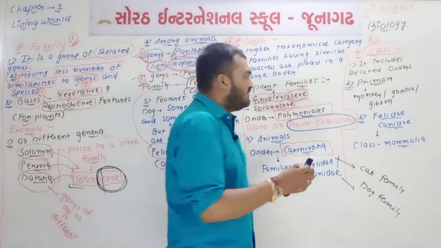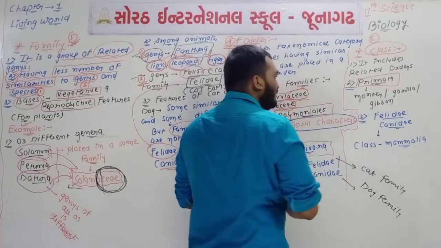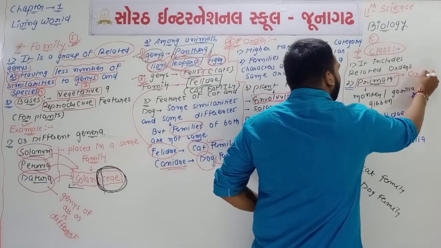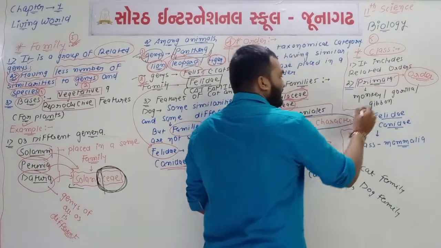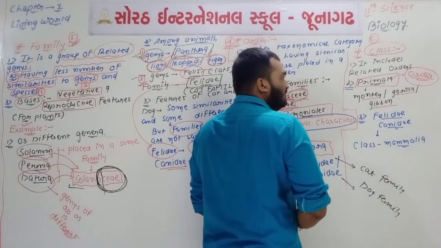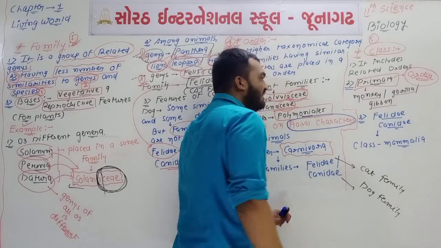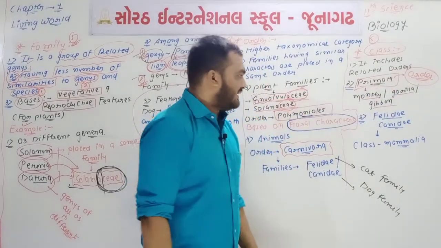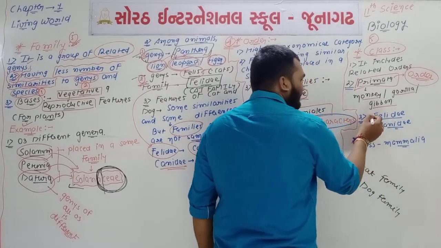Okay, now see, we have one name which is known as Primata. Primata is the name of an order. Animals like monkey, gorilla and gibbon belong to order what? Primata. While Felidae and Canidae, both are what?